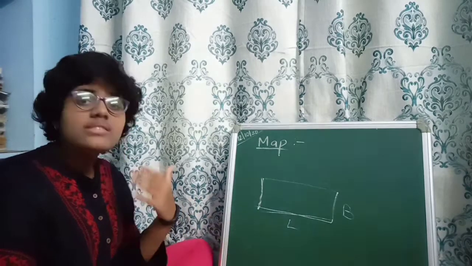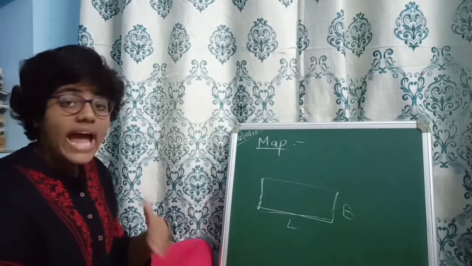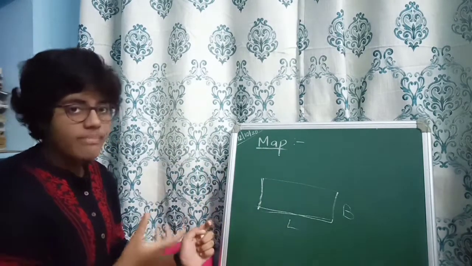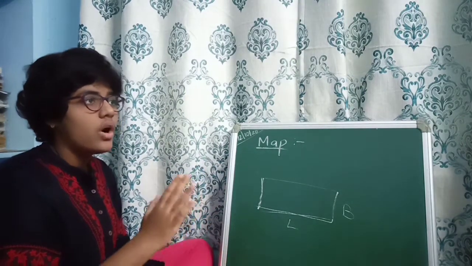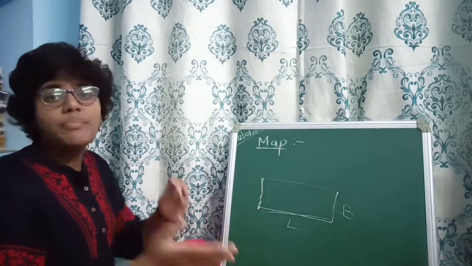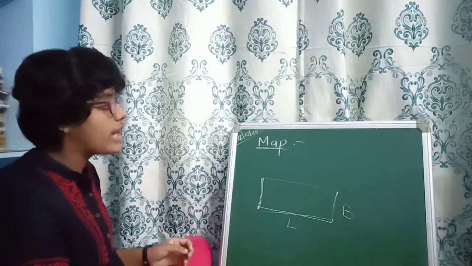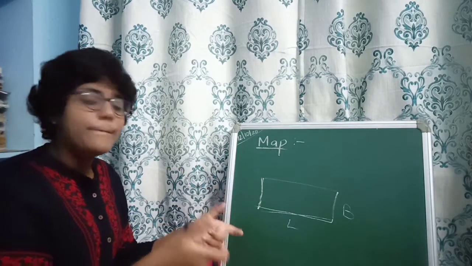There is more information given on the map, and even we can find the part of the earth like Asian map, Indian map, Andhra Pradesh map, or African map, any other parts of the earth we can take. So a book of maps is known as atlas. You know what is an atlas? Atlas is a book of maps.